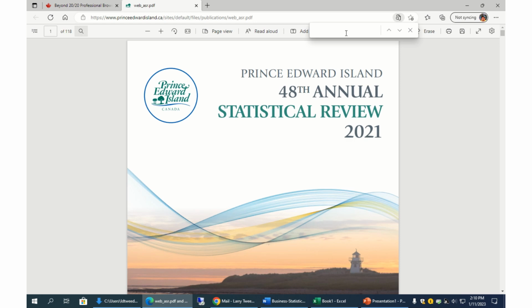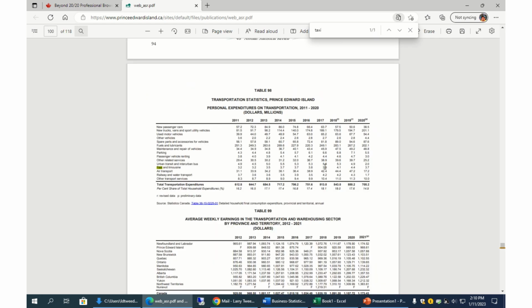Now, I know in one of the example business plans that Brenda put in, she had something for a designated driver service. Well, that's almost like a taxi, right? So if we click on taxi, we can see personal expenditures in the millions of dollars on PEI for taxis and limousines. 2020 was the latest result with 3.7 million, and you can compare that to the other types of transportation. So if you wanted to see how much money the market has for a business, you could use this. You might want to include this in your business plan.